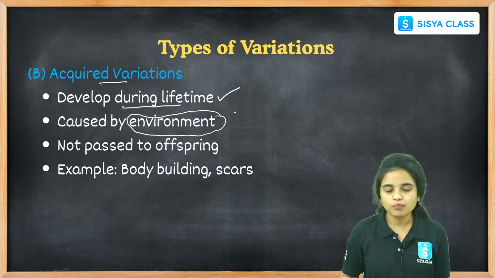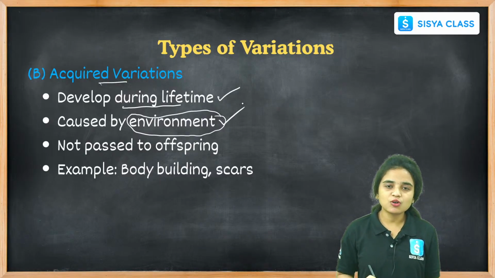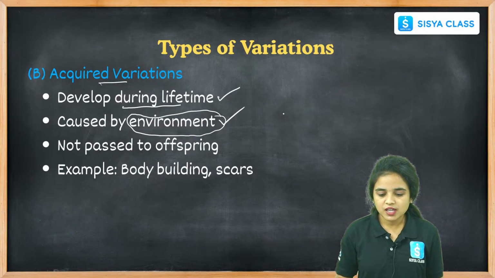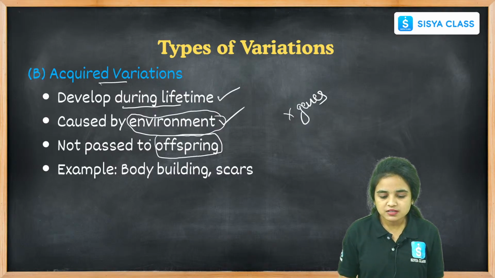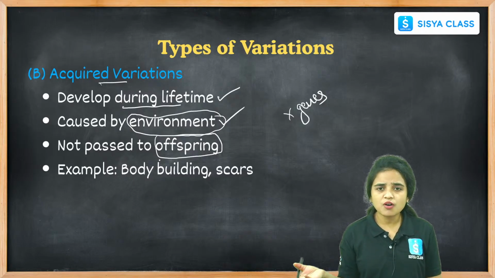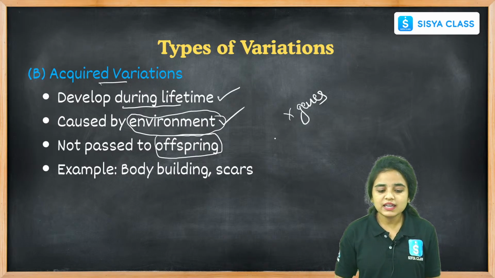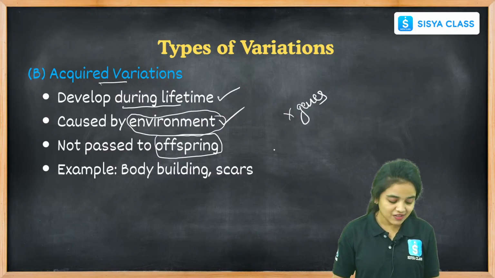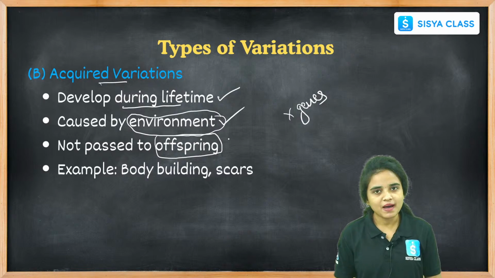It is very important to note in these acquired variations, students, that they are caused only by the environment, not through the genes, and not passed to the offspring. From parents to children it is not passed. Only inherited variations are passed, but acquired variations are not passed, because acquired variations are temporary.